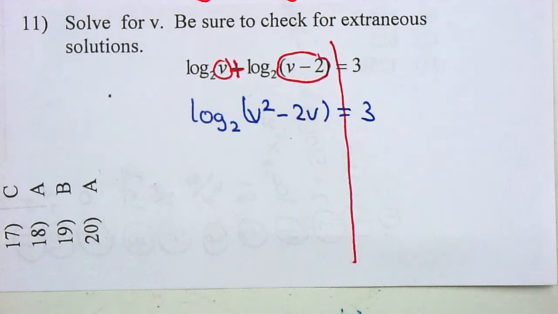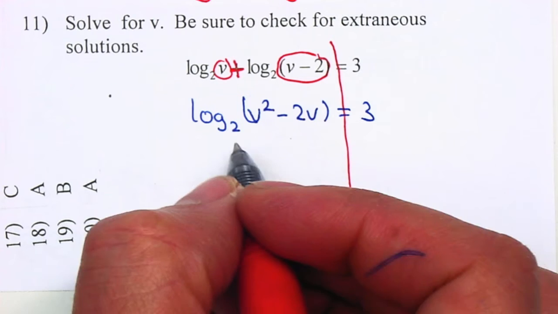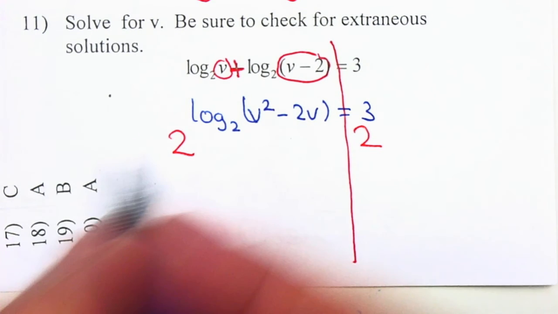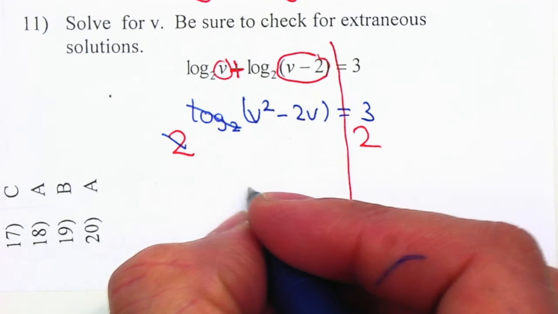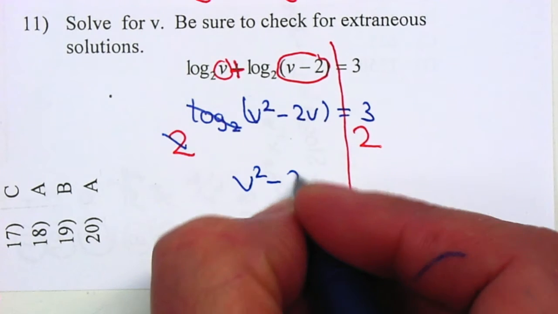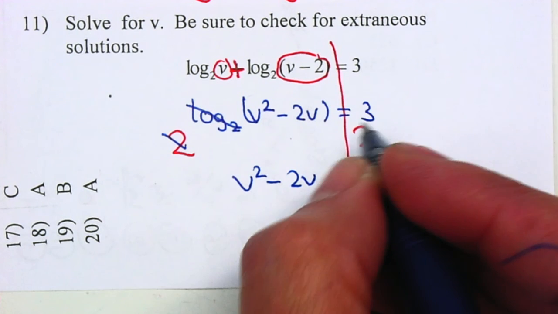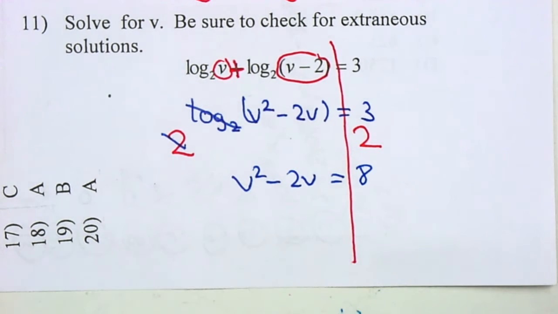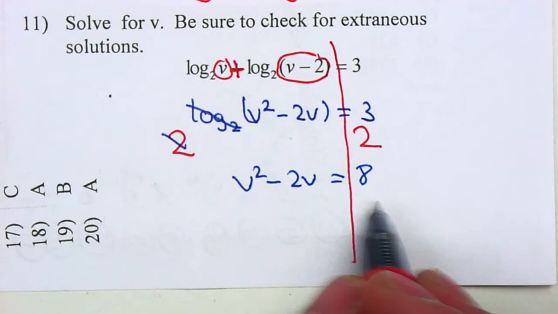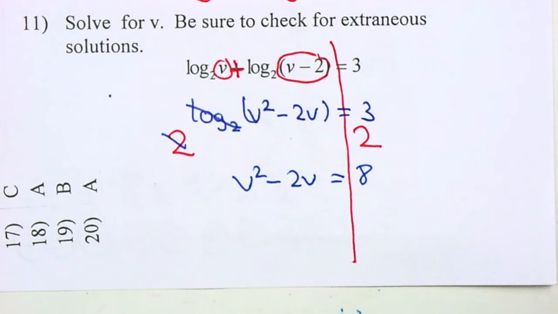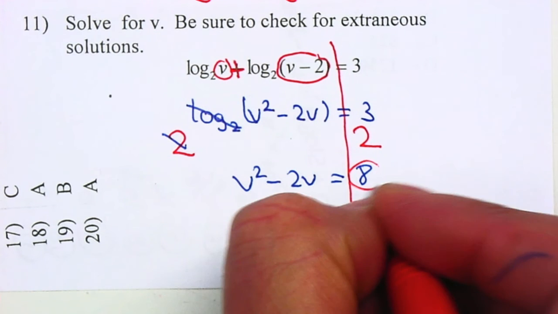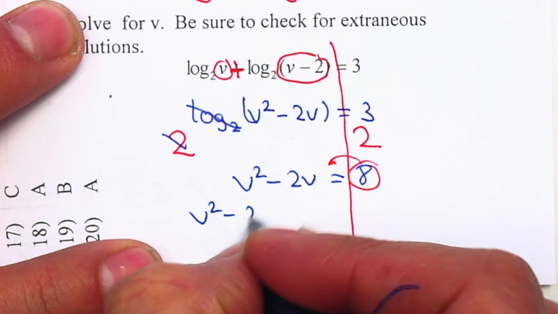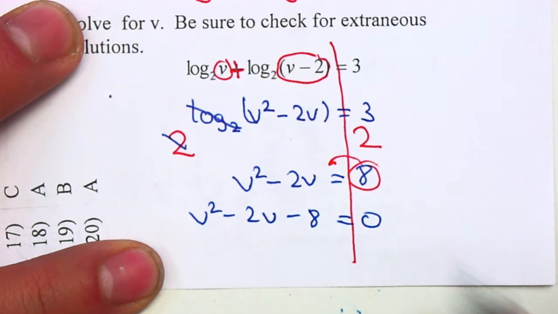Now I want to get rid of the log. The opposite of a log is a base. So I'm going to exponentiate it to base 2. That cancels. Now I have v squared minus 2v is equal to 2 to the third power, which is 2 times 2 times 2, which is 8. Now I end up with a quadratic equation. To solve a quadratic equation, you want to make it equal to 0. So v squared minus 2v minus 8 equal to 0.